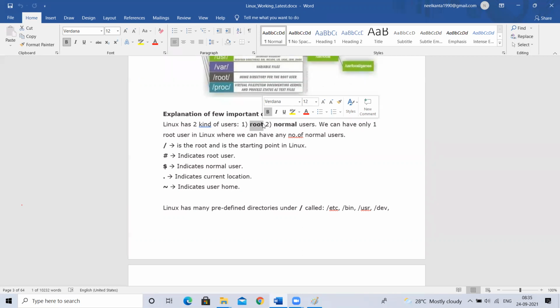Understood, guys? One operating system will have only one root user and can have n number of normal users. Understood?